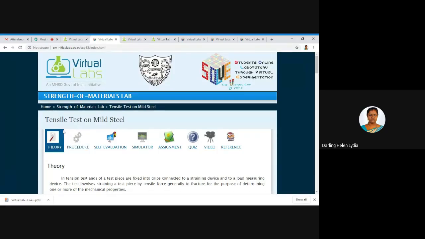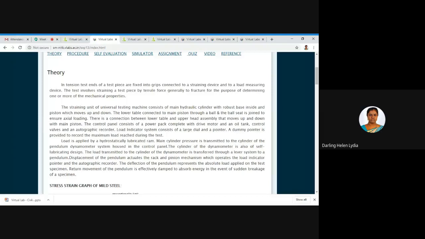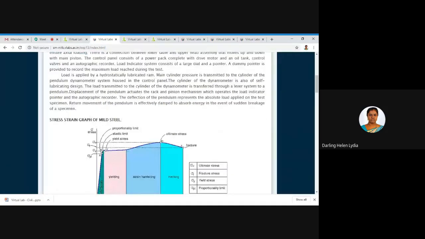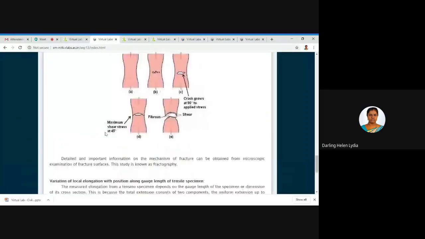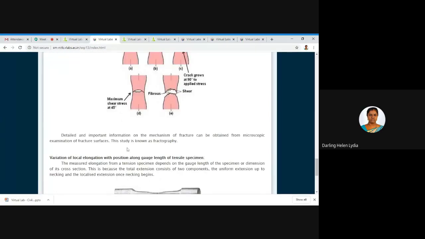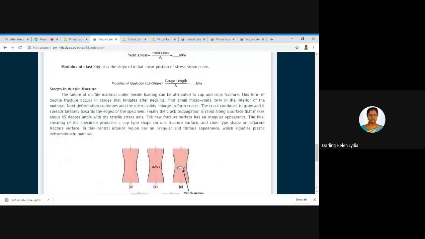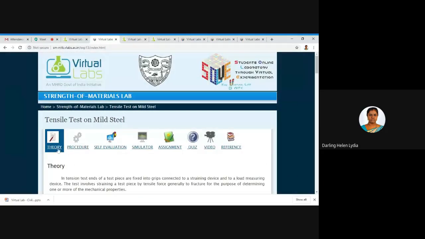So under tensile test, you can see a few other tabs. Okay, so first of all, theory. So theory means what is the basic thing for the tension test. Okay, so that concept will be clearly explained under this region. So there is no need to refer to other sites to know about this particular experiment. You can go through it here itself, so that's why it is provided. So a detailed explanation is given under this tab, theory.